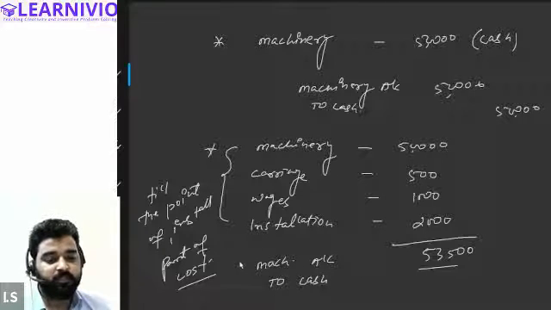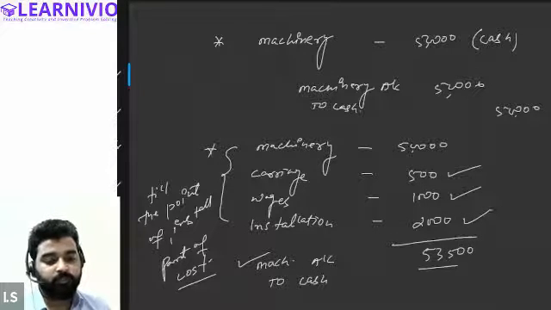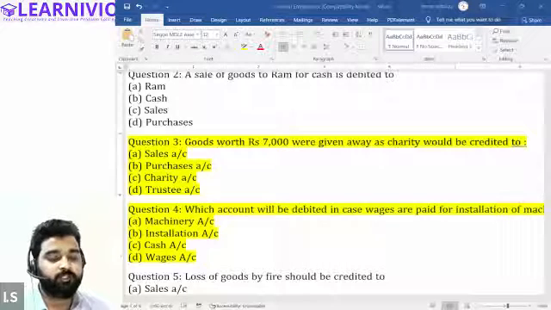That means this machinery account already includes the amount spent on the carriage. It includes the amount spent on the wages. It includes the amount spent on the installation. All right. So if the question says that wages paid on installation of machinery, which account will be debited? So the answer will be the machinery account. Yes, sir. Okay.